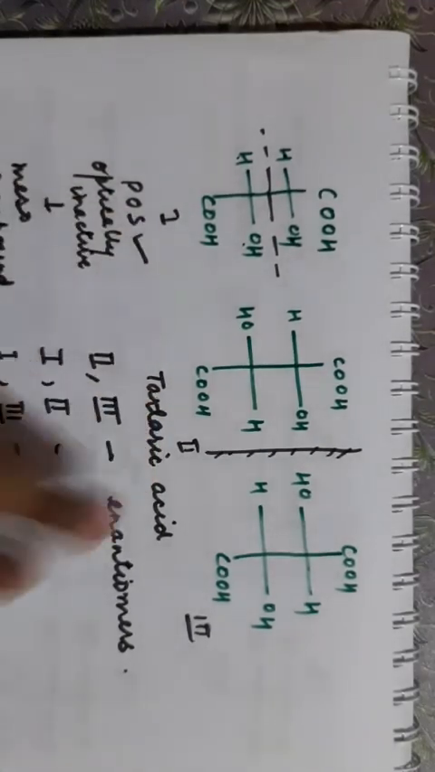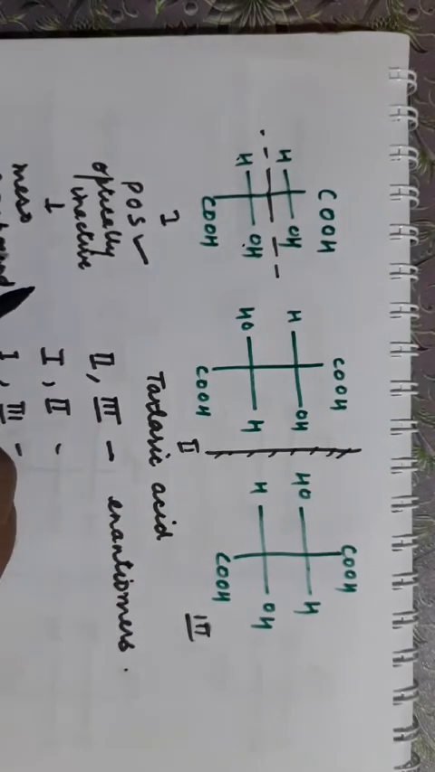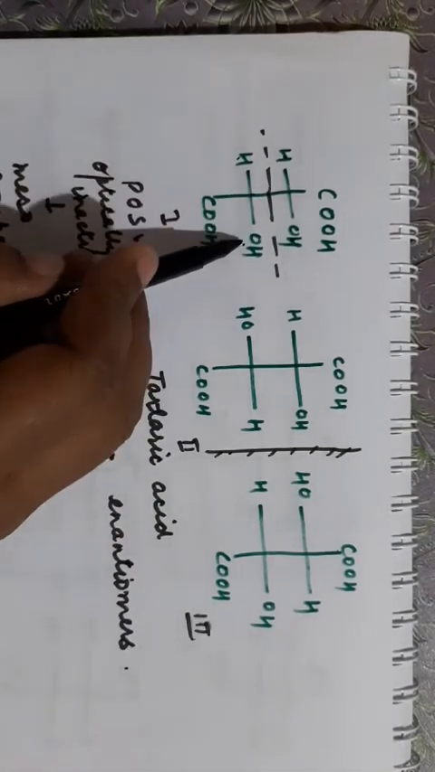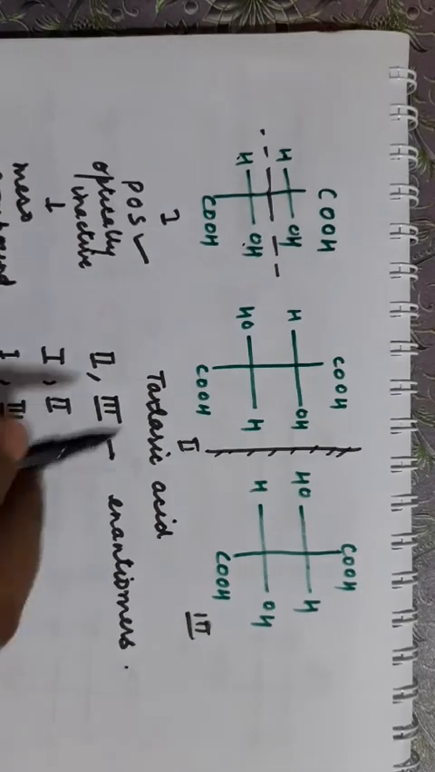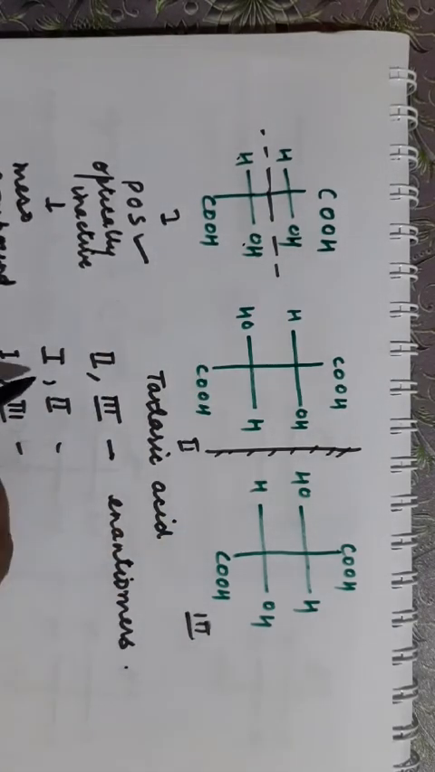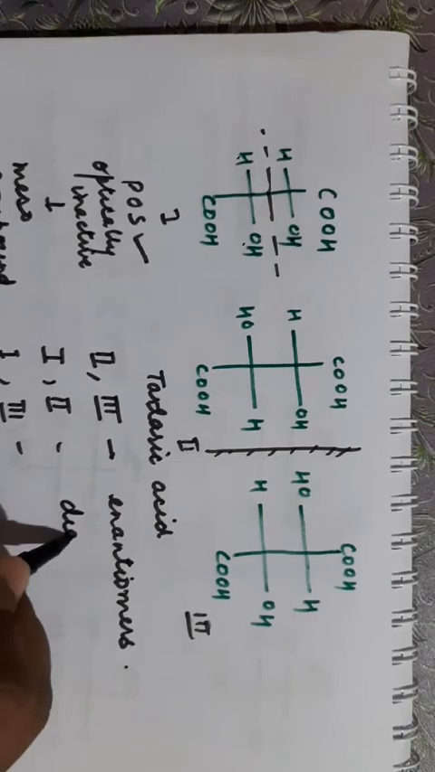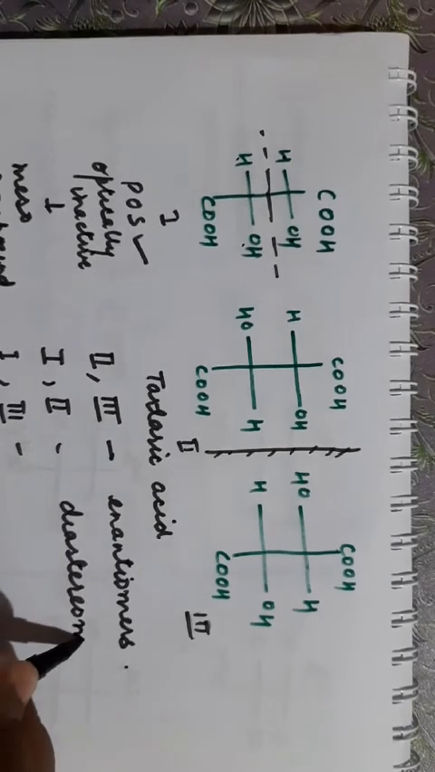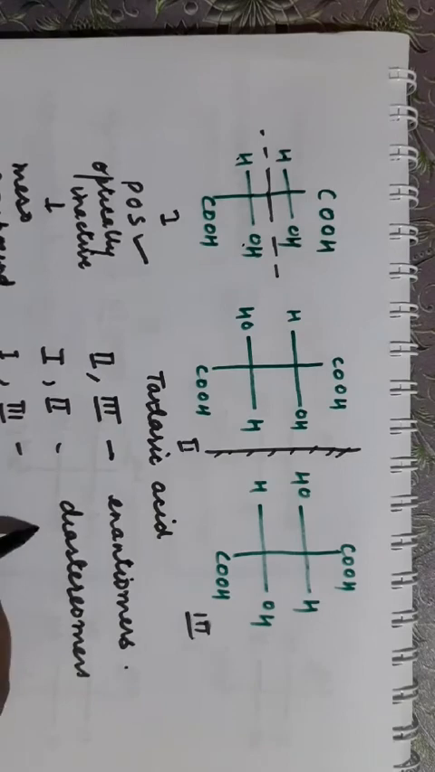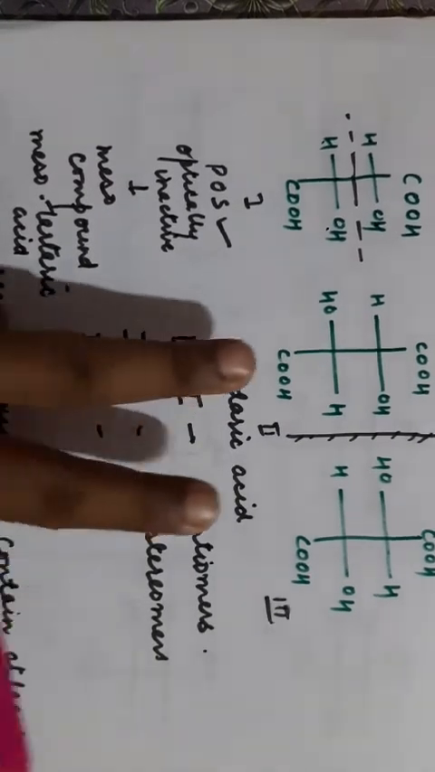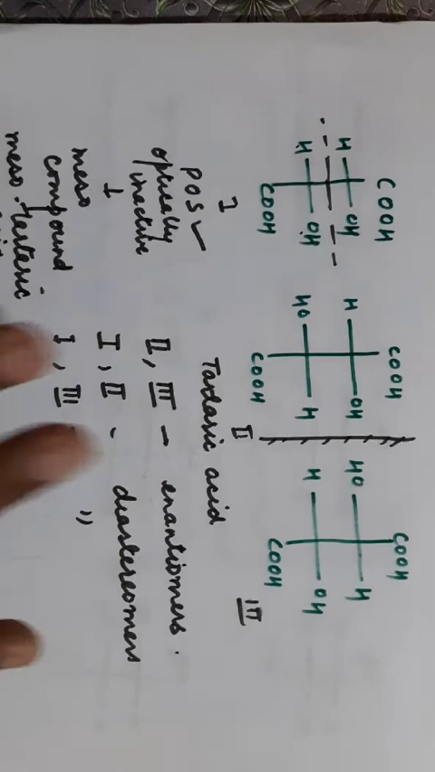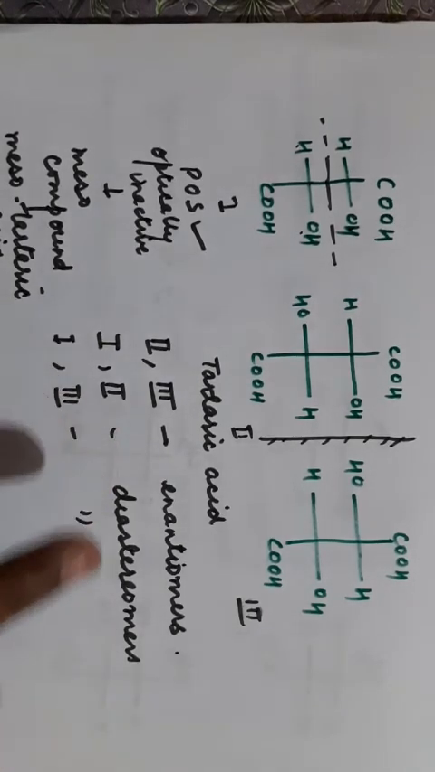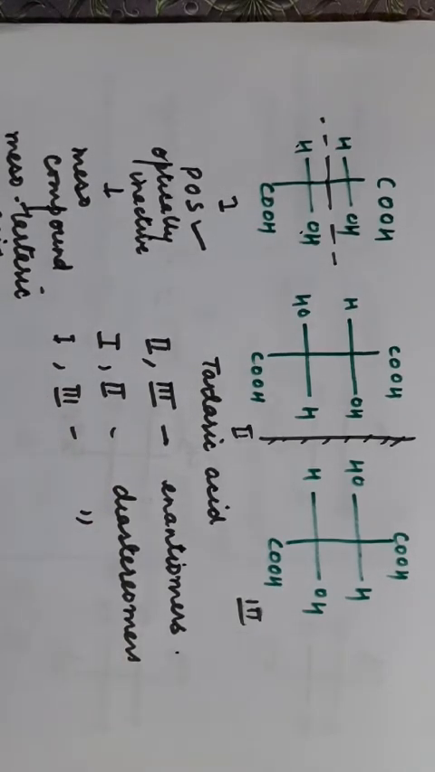Clear? Now we were writing the relation between 1 and 2. Are these mirror images of each other? No, because OH is on the same side, here OH are on the opposite side. Are they superimposable? No. So first and second are diastereomers of each other. First and third are also diastereomers of each other. So if two are not related as enantiomers, if they have the same molecular formula and they are not related to each other as enantiomers, then they must be diastereomers. So these are the two relations between the molecules.